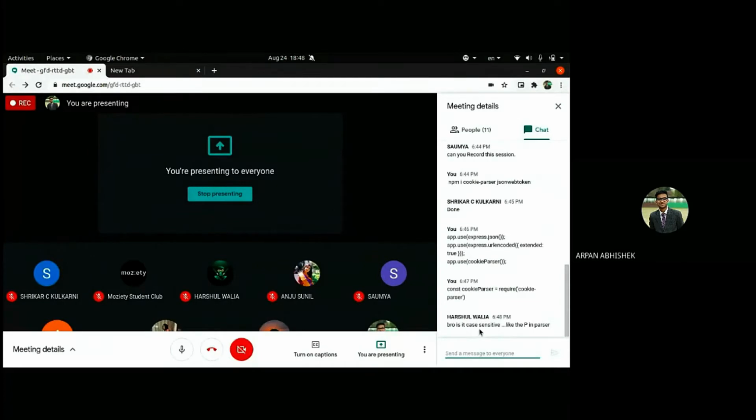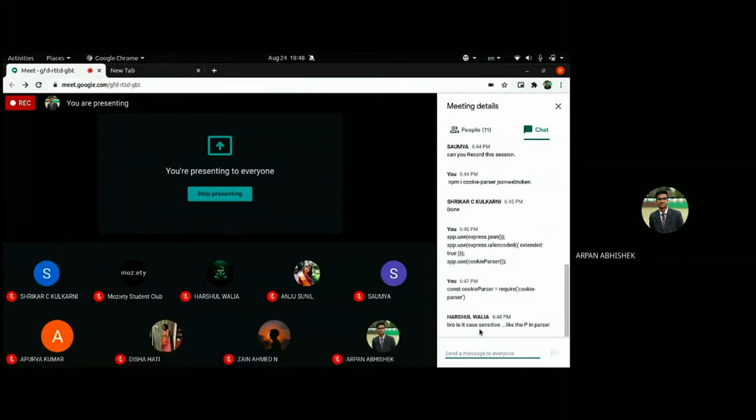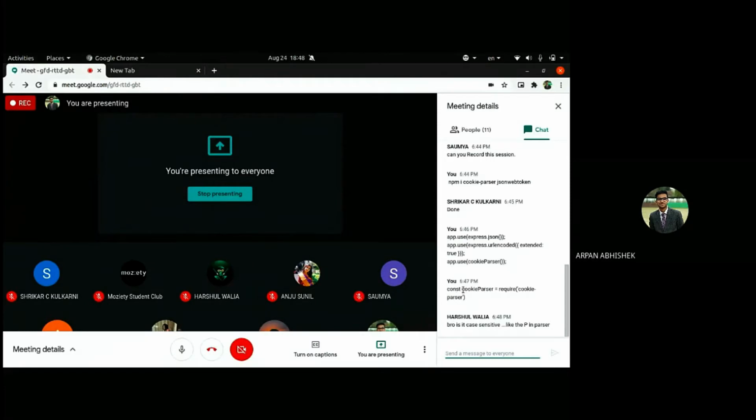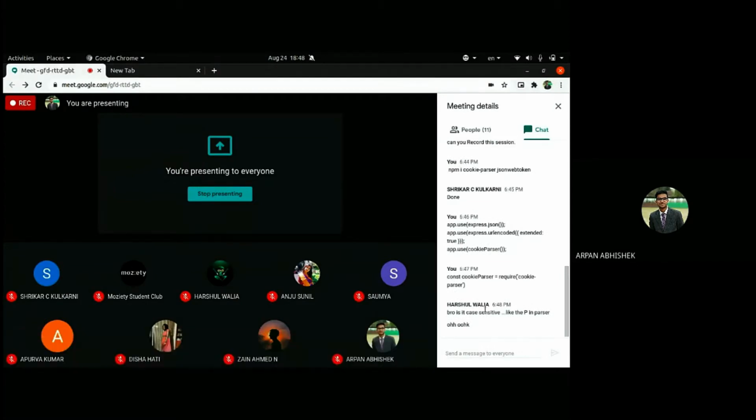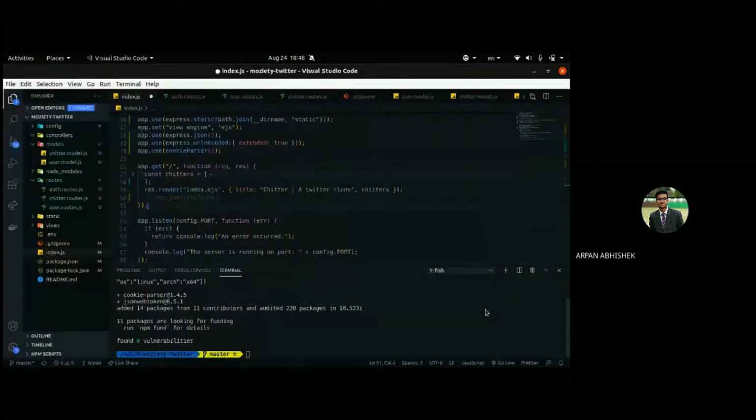Bro, is it case sensitive? Yeah, it is case sensitive, but you have to use the same variable name where you are using it in the app.use, right? Those two names should be the same. If you are using capital P here, there also it should be capital P. That way it's case sensitive. Otherwise, you can name your variable anything, I guess. So is it fine till yet? Till now.